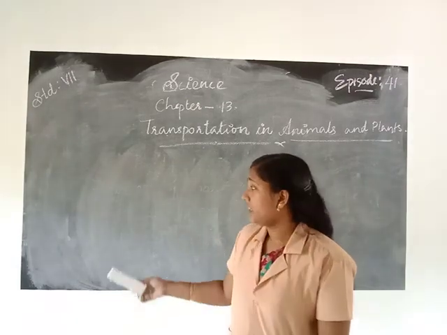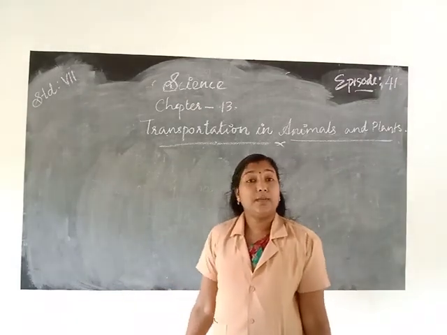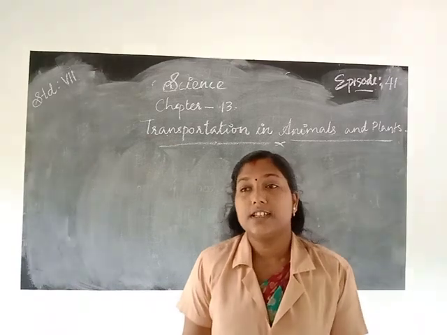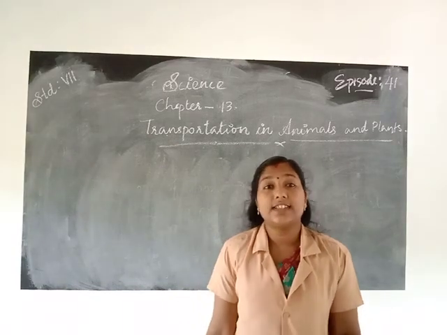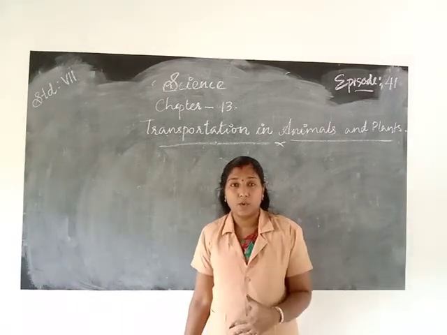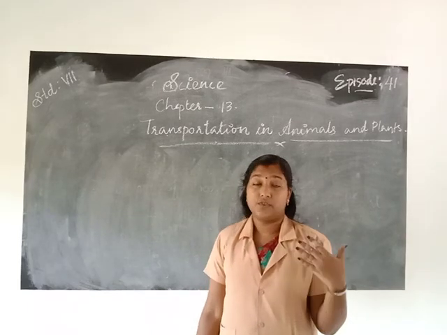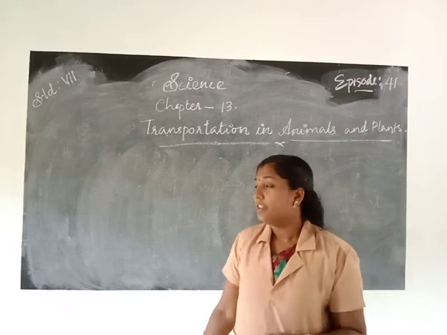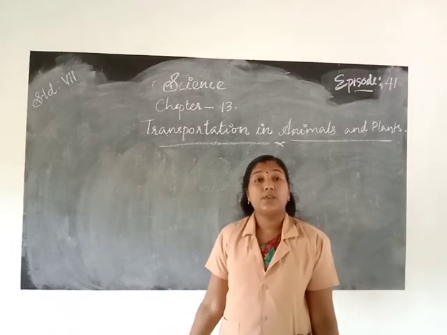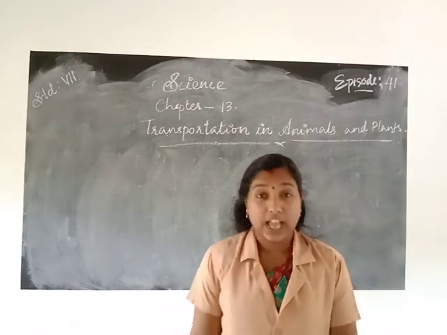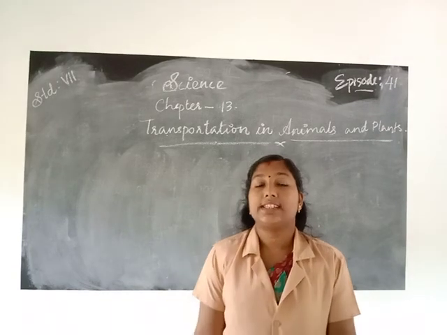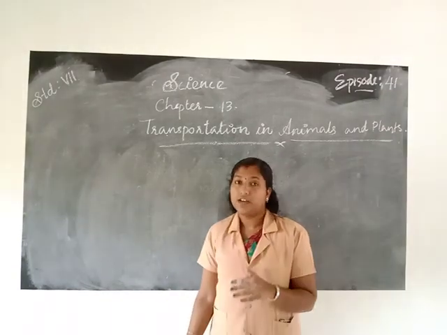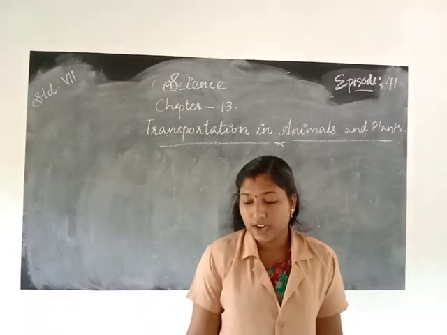Then next one, WBC. WBC means white blood cells. The white blood cells fight against the germs that may enter our body. Then platelets. The platelets help to clot the blood. Next one, blood vessels.